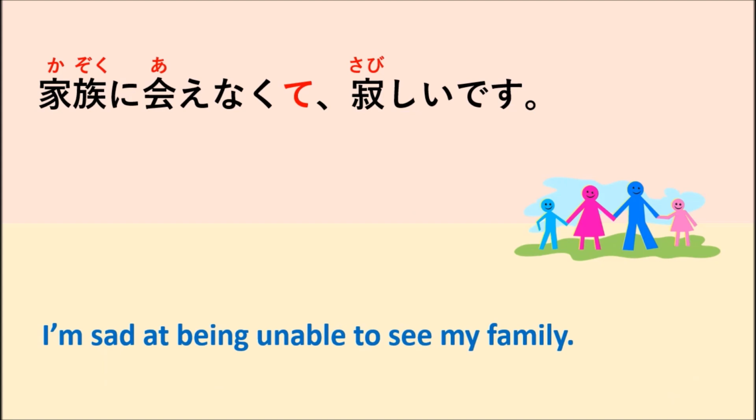For example, why are you lonely? 寂しいです. Why 寂しいです? Because you cannot meet your family. So it is translated as because: 家族に会えなくて寂しいです. Why are you 寂しい? Because 会えないですから. So you have a similar meaning to 会えないですから: because you cannot meet your family, you are 寂しい.